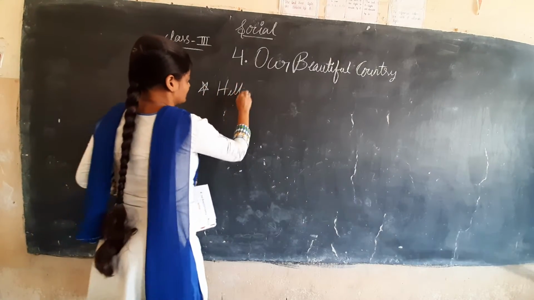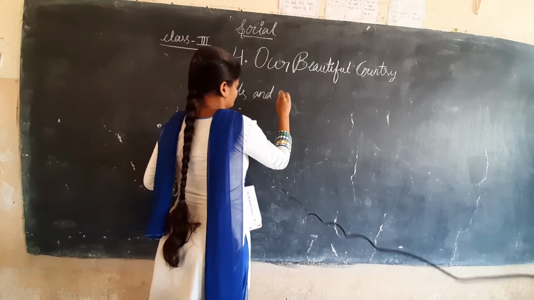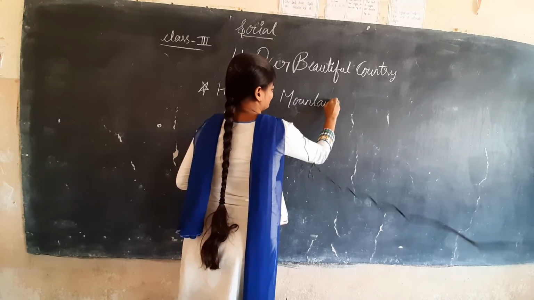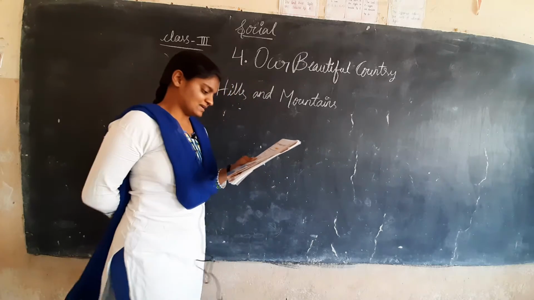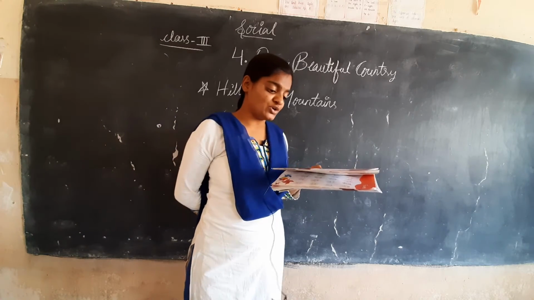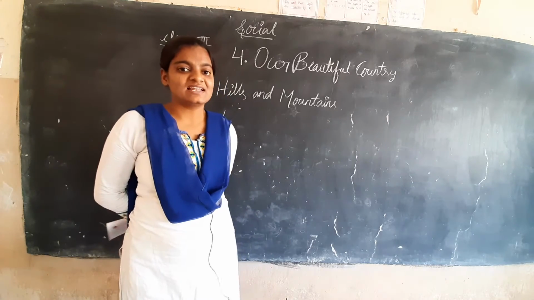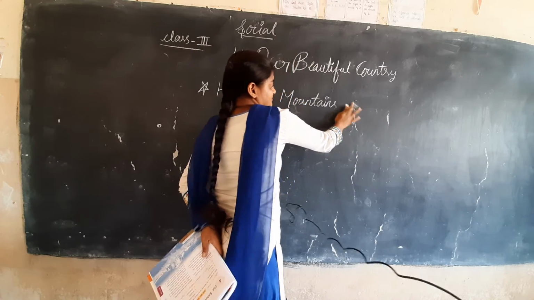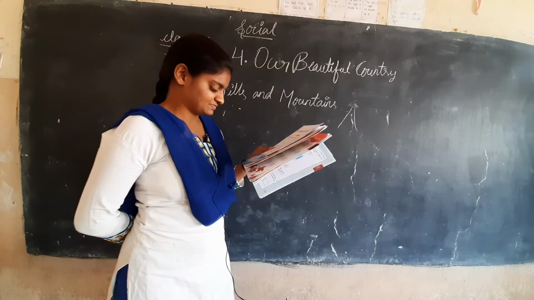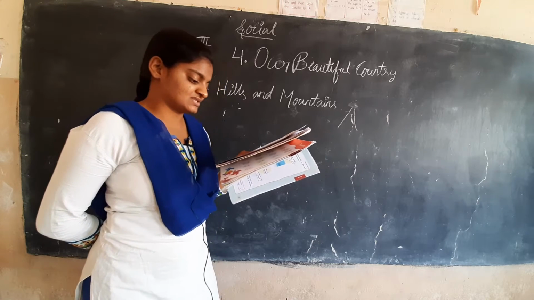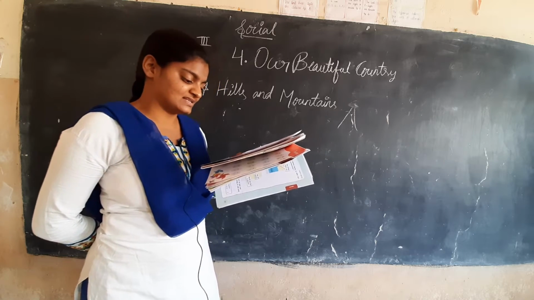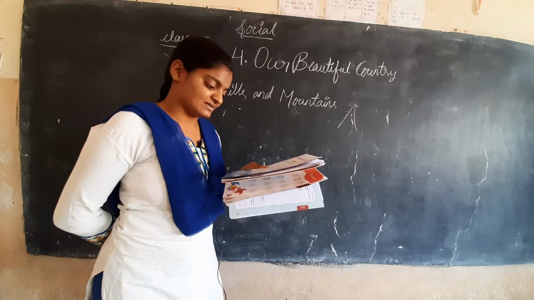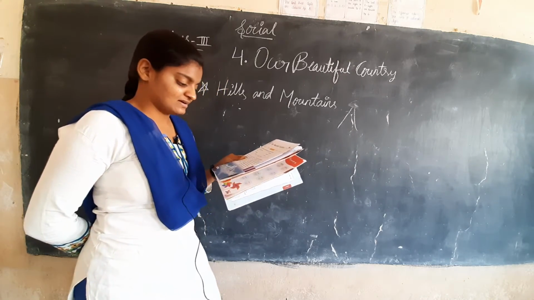What are hills, children? Hills and mountains. Yes, a high land with a round top is called a hill. So what is a hill? A high land with a round top is called a hill. Next, the Vindhya ranges in central India and the Nilagiri hills in South India are examples of hills. So Vindhya ranges and Nilagiri hills are the examples for the hills.